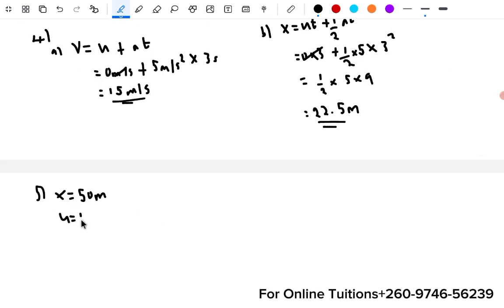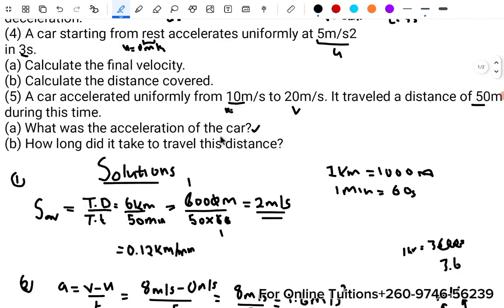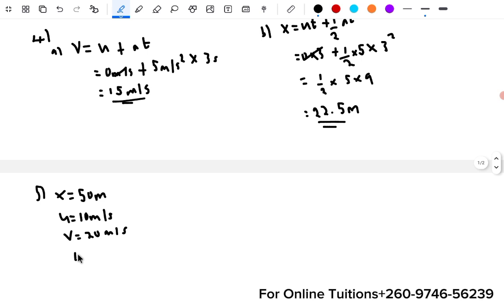Then what are we finding? What was the acceleration of the car? Find the acceleration of the car.